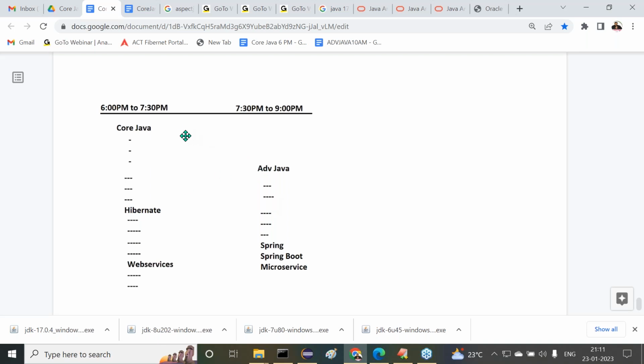The 6 to 9 evening slot is my time. Remaining courses we can start at any time in our comfortable time. But morning to evening classes are going to start continuously. Every week or every 2 weeks, new batches are going to start for other courses. At our comfortable time, we can start those classes. But 6 to 9 is a fixed time for my classes.